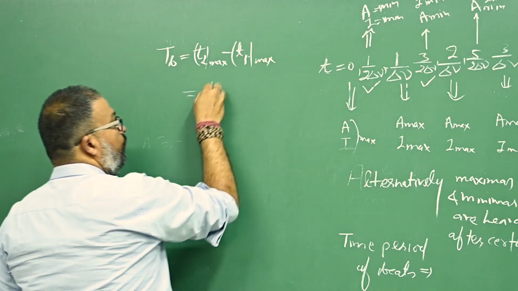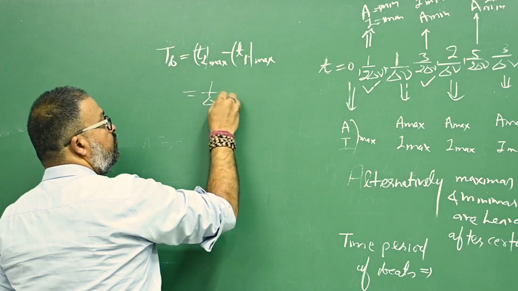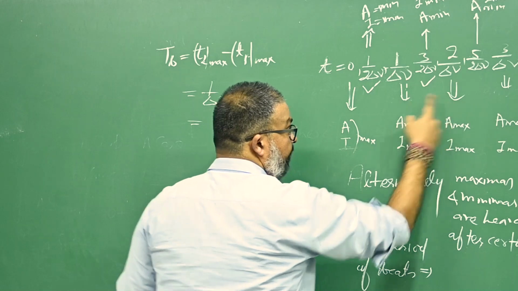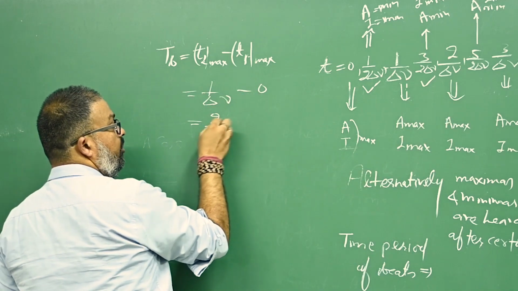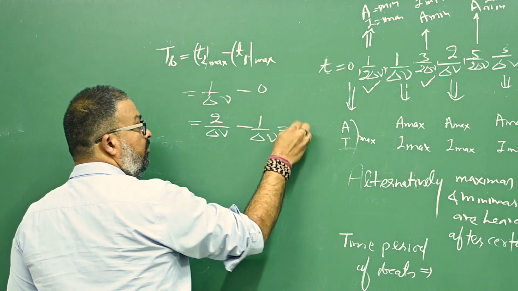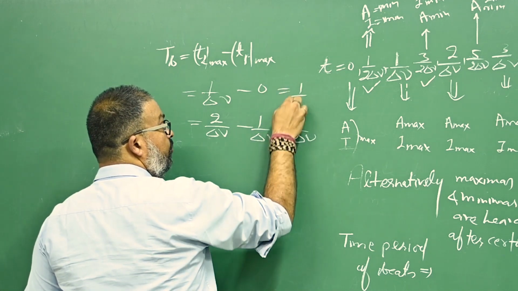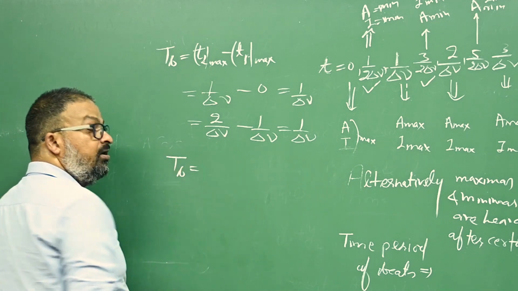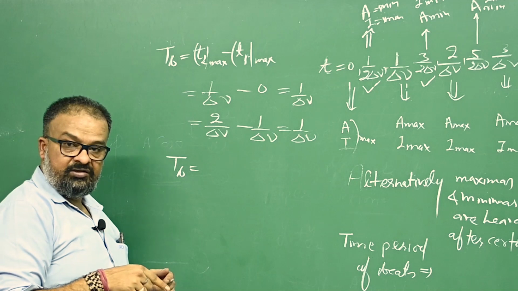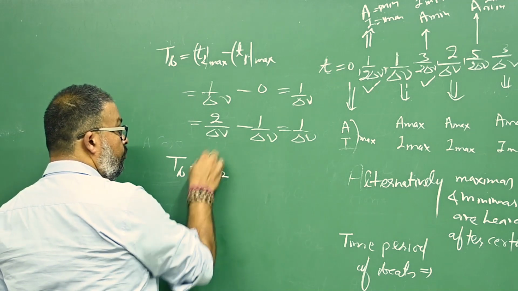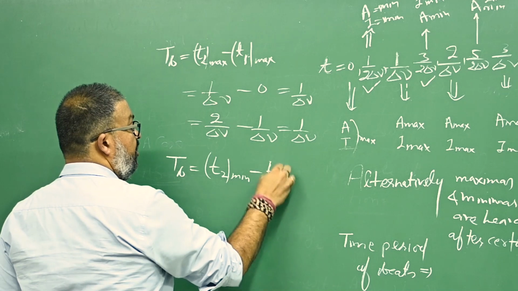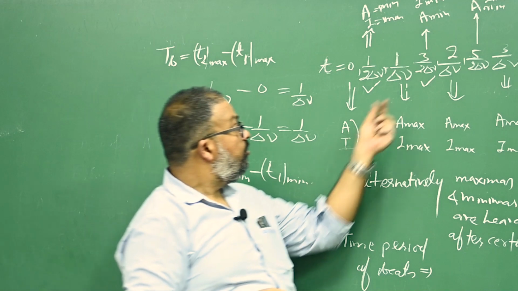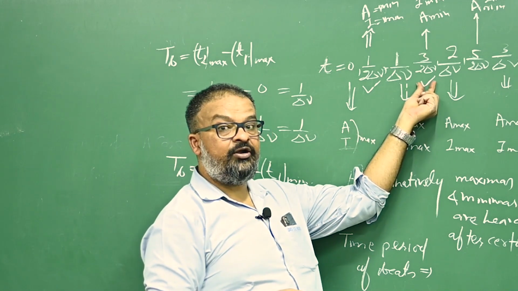T2 max is 1 upon delta nu, and T1 max is 0. Or you can say this is maximum and this is maximum. So the time between them is 2 upon delta nu minus 1 upon delta nu, that is equals to 1 upon delta nu. Or time period of beats is the time between two successive minimas. Successive minimas मतलब T2 minima minus T1 minima. Where is T2 minima? This is the second time when intensity and amplitude are minimum.